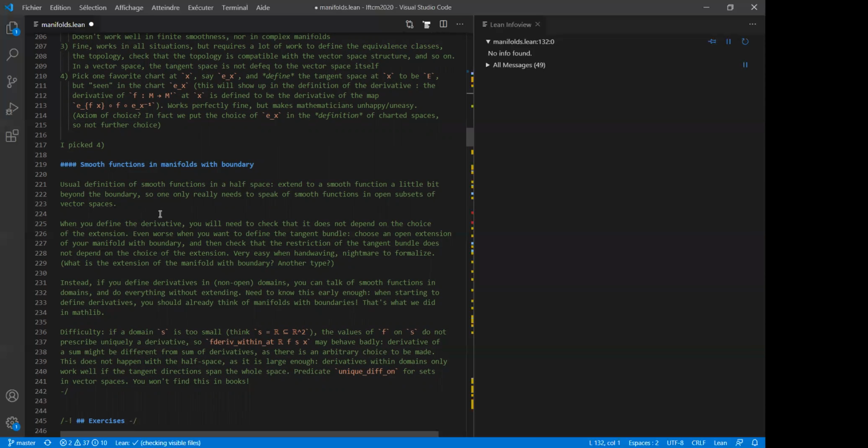And then you should check that it does not depend on the extension you have chosen. And that's something that's really easy to do by hand waving. And that's something that could be a complete nightmare to formalize.